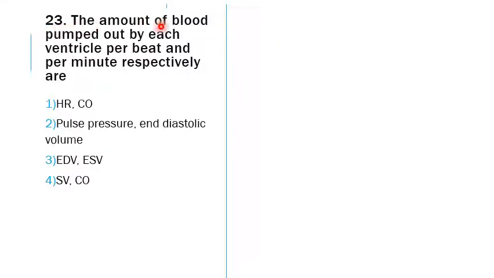23rd, the amount of blood pumped out by each ventricle per beat and per minute respectively are. That is, the amount of blood pumped by each ventricle per beat is what? It is the heart rate.